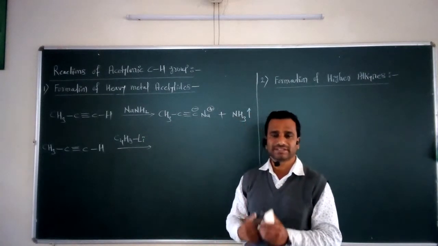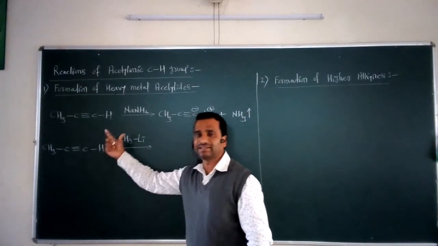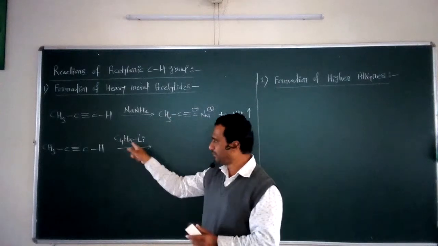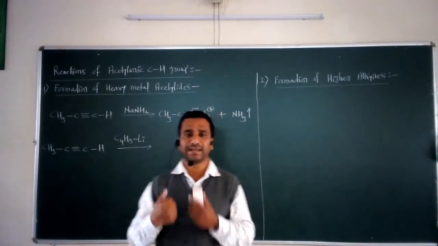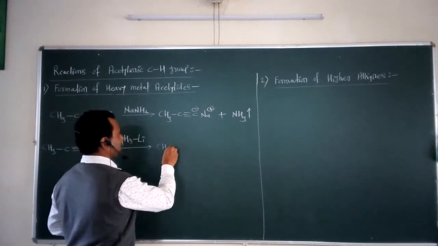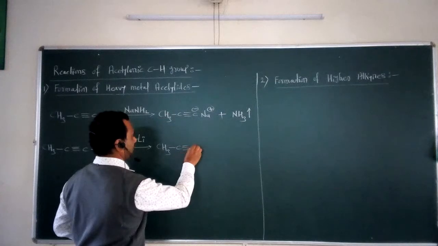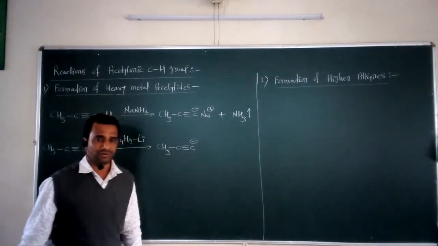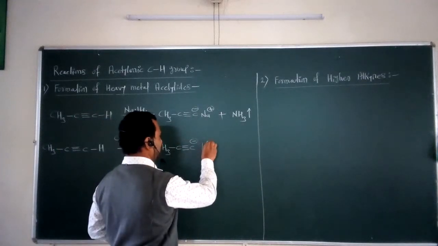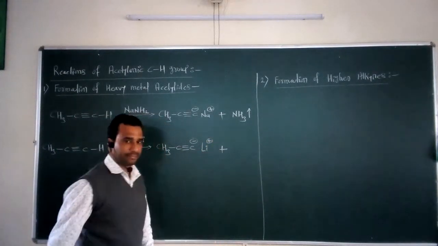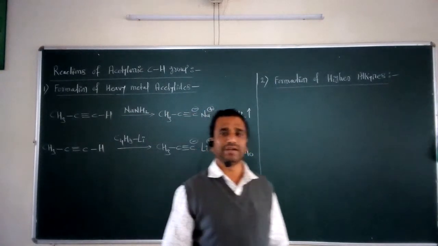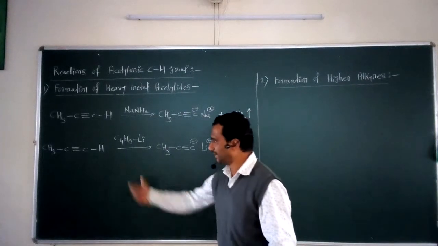Secondly, I take the same example, propyne, but I change the base. Instead of NaNH2, I take n-butyl lithium, C4H9 lithium. Then again we get the heavy metal acetylide, CH3 C triple bond C minus. Now what is the metal in this case? The metal is lithium. So we get Li plus, and the byproduct is C4H10.